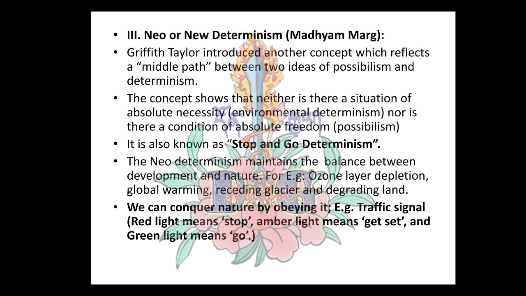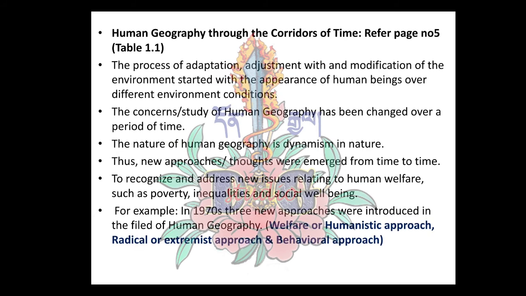According to nature's signal, we have to act and follow it. We have three signals: red, amber, or yellow, and green. Based on these three lights, we have to follow nature. So next one is geography through the corridor of time.